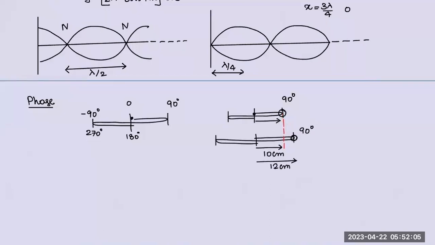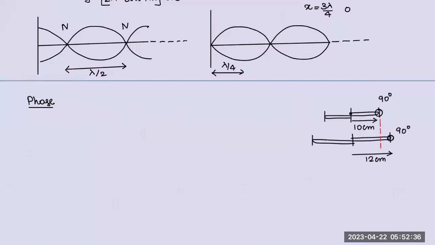Right? Observe. Although it has 10 centimeter amplitude, the other one has 12 centimeter amplitude. But still, phase doesn't care about amplitude. Which state it is, phase means state. So this is 0 phase. Equilibrium is 0 phase. Extreme means pi by 2 phase or 90-degree phase. Okay, that's the concept of phase. You should know phase very well. Otherwise, whatever I'm speaking next, you may not be able to understand.